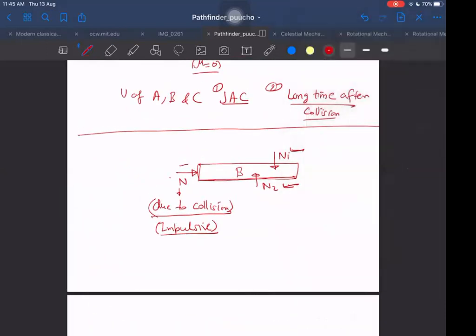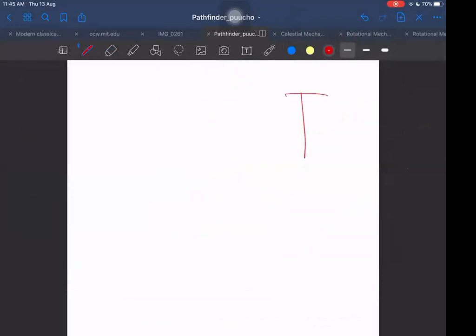For example, if I take a ball hanging from the ceiling and another ball collides in this way, then on the lower ball B, this is the direction of impulse. Yes, but sir, this tension, and let us say this is normal. If I see in the vertical direction, the normal will have components. The component of normal along Y is getting opposed by T. And when that happens, then definitely T will also automatically become impulsive. It can become a very large force.